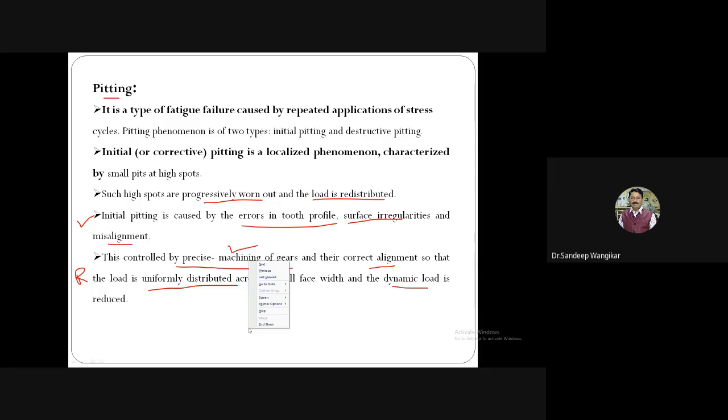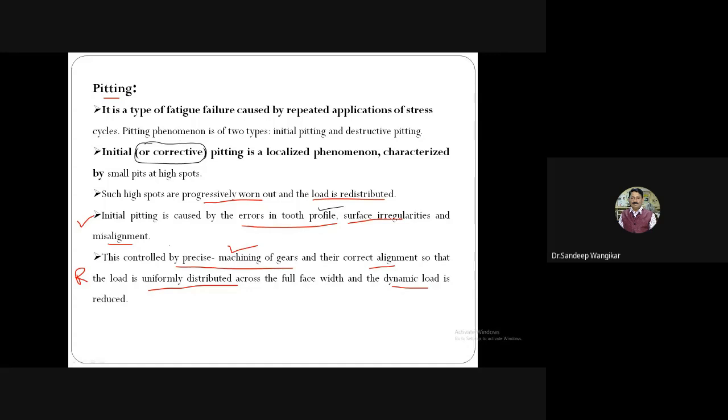Now one question still remains. Why is the name corrective pitting given? If I highlight here, initial pitting is also called corrective pitting. If the initial pitting is identified in time, and it is identified that errors in tooth profile or surface irregularity are there, the gears are dismantled, some super finishing operation is done, and again they are mounted, assembled, and the gearbox starts working again.